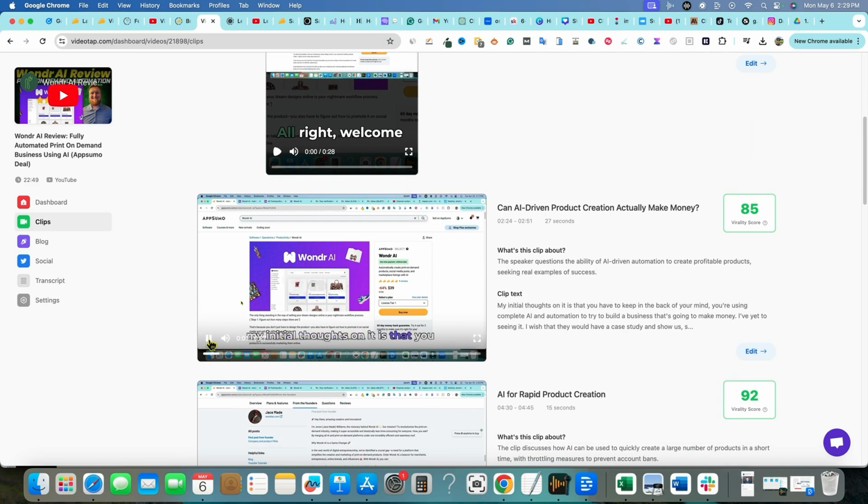My initial thoughts on it is that you can see it's purple from the start. You have to keep it in the back of your mind. The text highlight is purple. We have different things we can do with that. I don't really know what you would do with this wide horizontal.